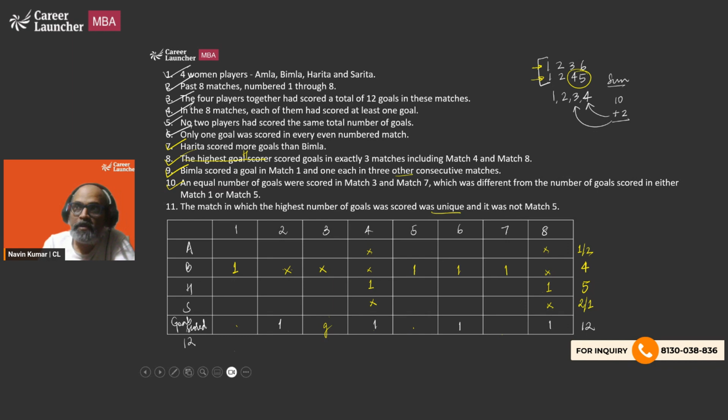The match in which the highest number of goals was scored was unique. So there was only one total goals scored in a particular match, and it was not match 5. That means it has to be match 1, because highest cannot be G, right? So the highest we can have is if Harita scores here. Harita cannot score in 3 because then that won't be highest. It won't be unique because G and G is at 2 places. And in 5, if I put 3, this will become the highest. That would mean that it's going to go against point number 11. So we cannot have 3 here.